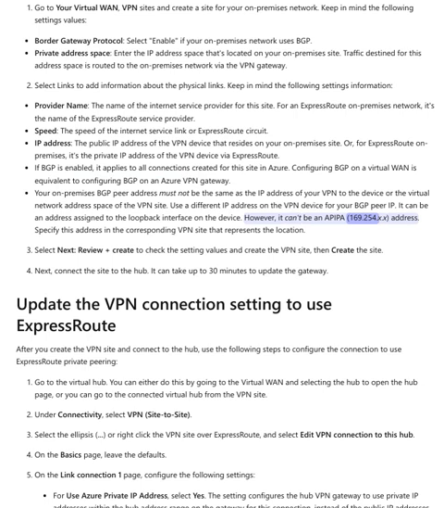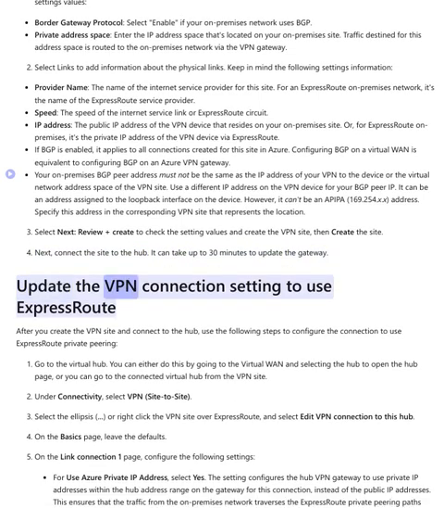It can be an address assigned to the loopback interface on the device. However, it can't be an APIPA 169.254.x.x address. Specify this address in the corresponding VPN site that represents the location. Select Next, Review plus Create to check the setting values and create the VPN site, then create the site. Next, connect the site to the hub. It can take up to 30 minutes to update the gateway.